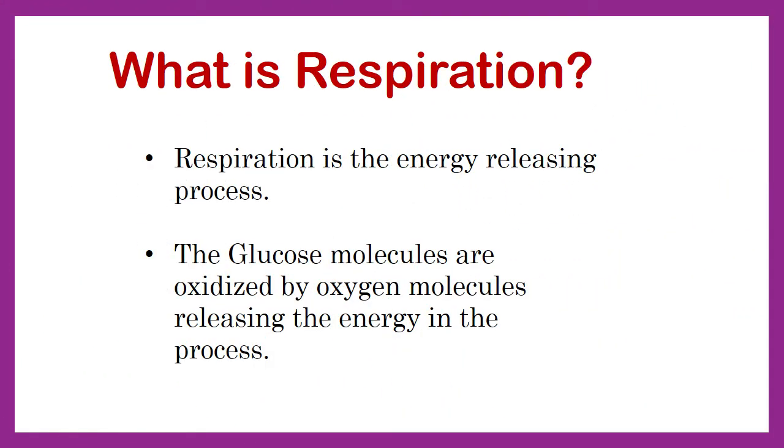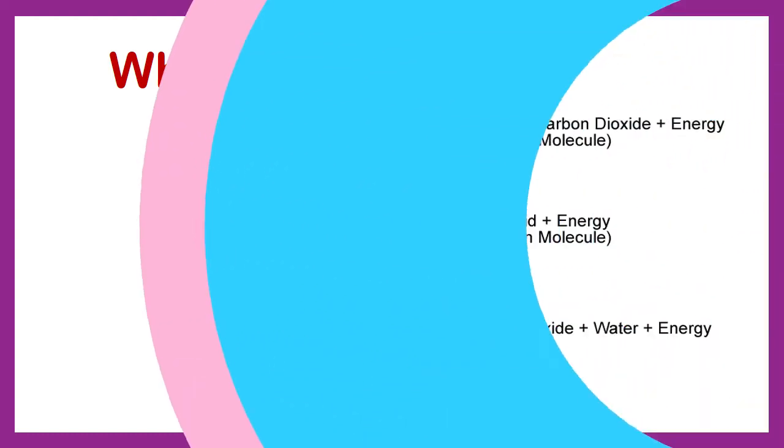What is respiration? Respiration, in fact, is the energy releasing process. At the end of the digestion chapter, we saw that carbohydrate is converted to glucose molecule, the simplest form of carbohydrate. These glucose molecules are oxidized by oxygen molecules, releasing energy in the process. And this is what respiration is. Let's see how this respiration process takes place.